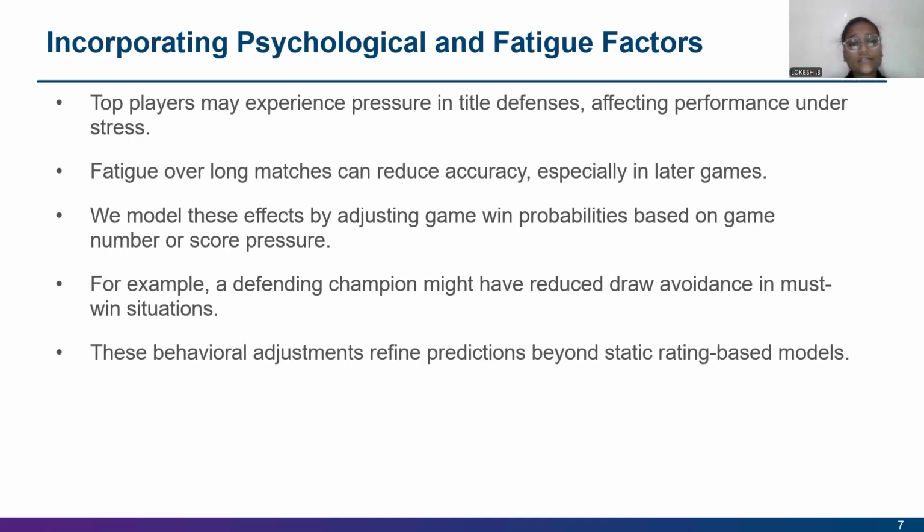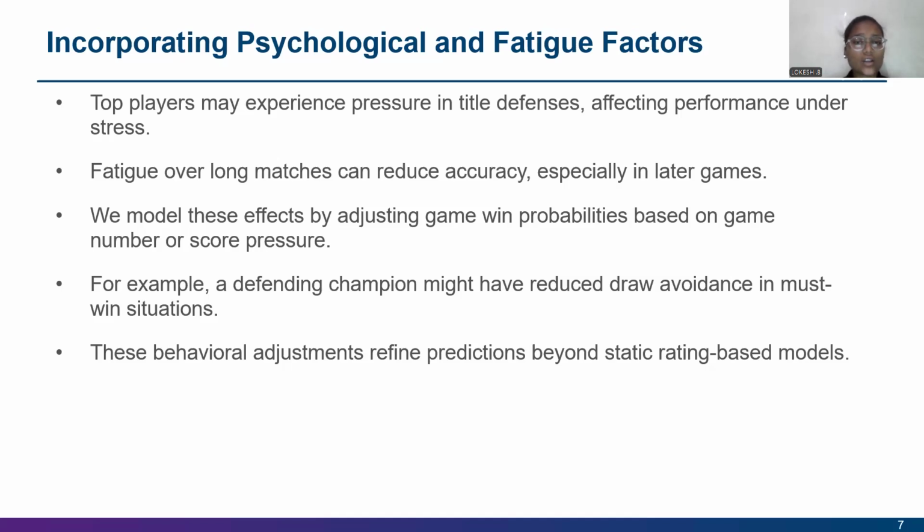Next, incorporating psychological and fatigue factors. The top players may experience pressure in title defenses that affects performance, and fatigue over long matches can reduce accuracy, especially in later games. We model these effects by adjusting game outcome probabilities based on game number or score pressure. For example, a defending champion might have reduced draw avoidance in must-win situations. These behavioral adjustments refine predictions beyond static rating-based models.